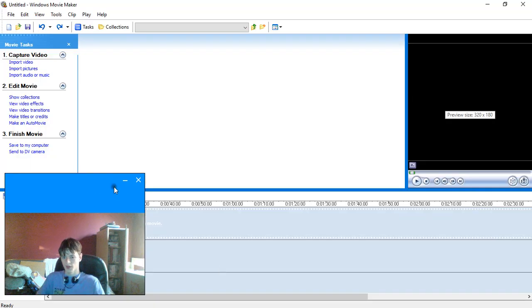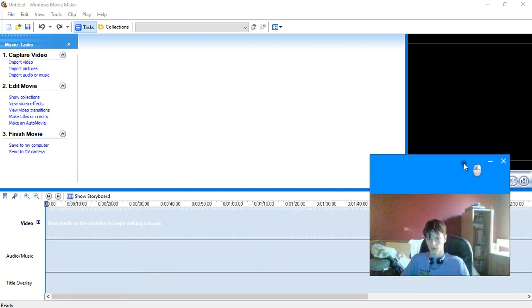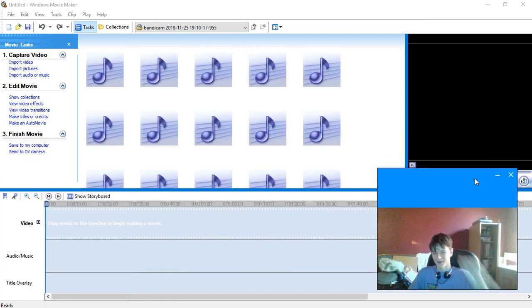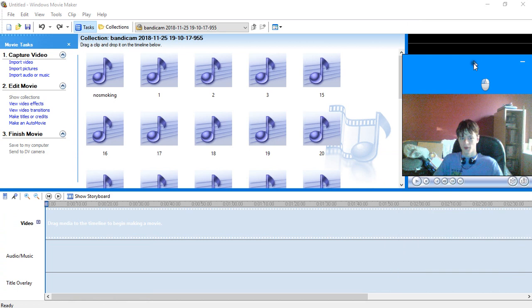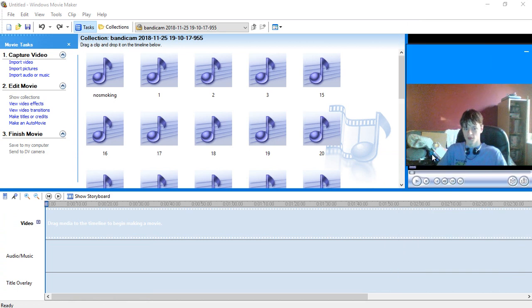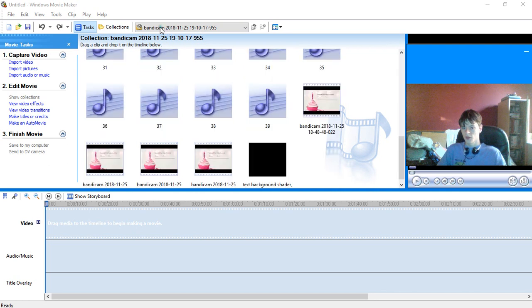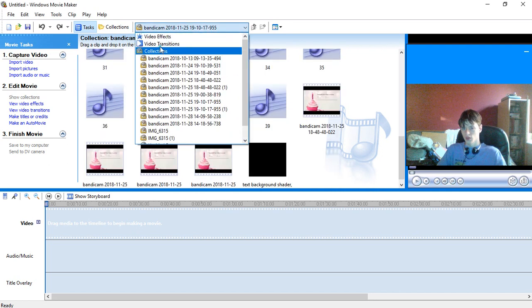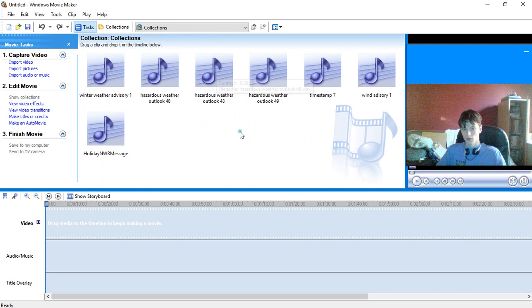And I'm going to move my camera person over here, myself over here. I'm going to put it right here, just for the moment. We can make this box larger, but we're just going to put it right there for the moment. So what you're going to want to do is go to, I think it's Collections. Yes. For Collections, you're going to want to open that up. That's the first tool you're going to want to open.